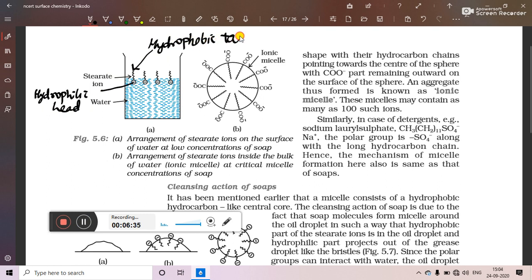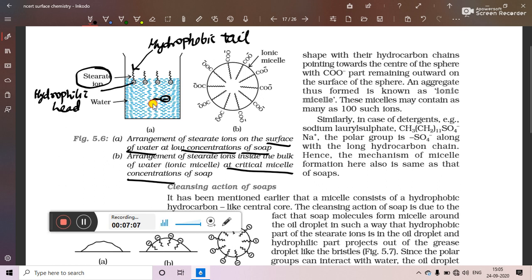So that's why we can see that the froth of soap is generally formed on the surface of water. Now here we will see that at the surface of water, the arrangement of stearate ions will be of this kind at low concentrations of soap. But at critical micelle concentration of soap, that is at higher concentration, the stearate ions will go inside the water,